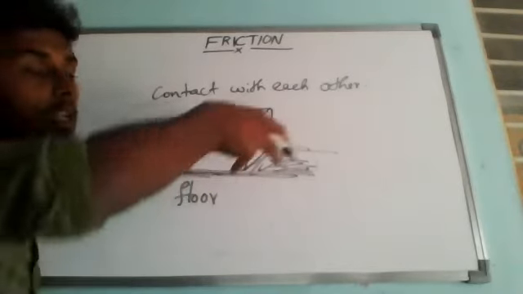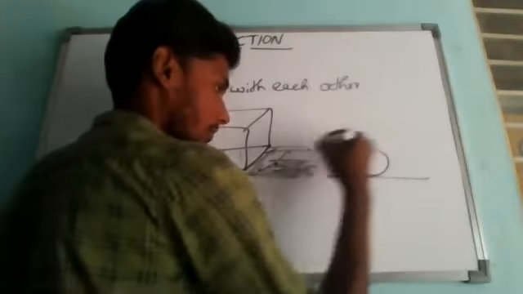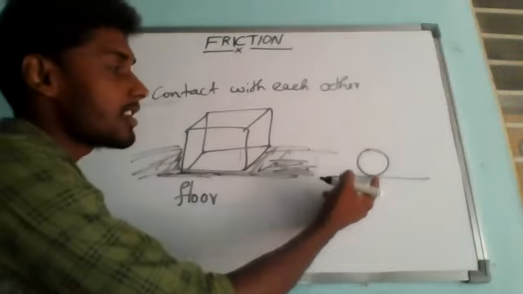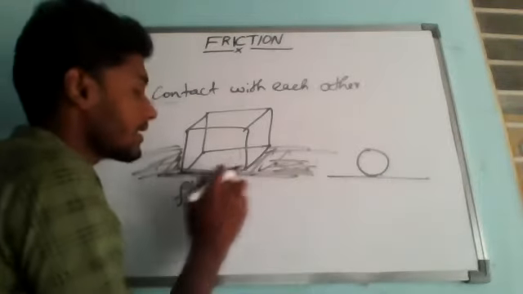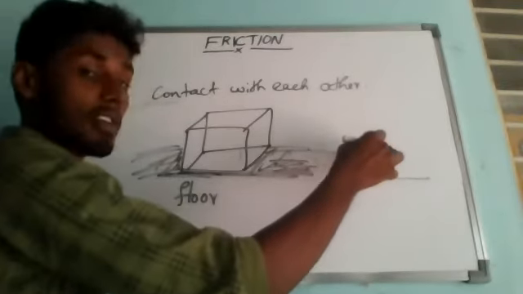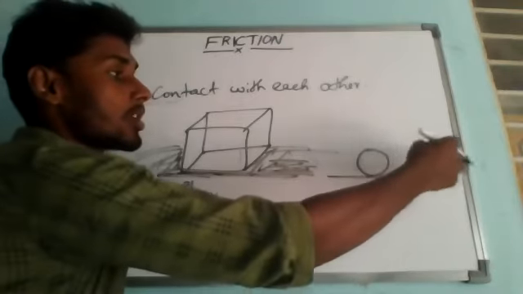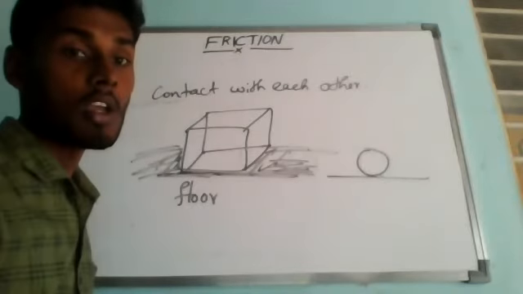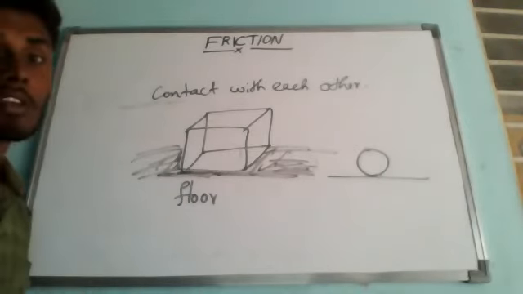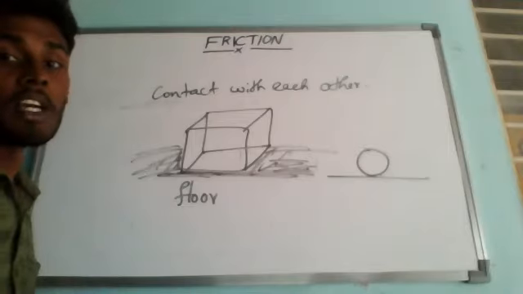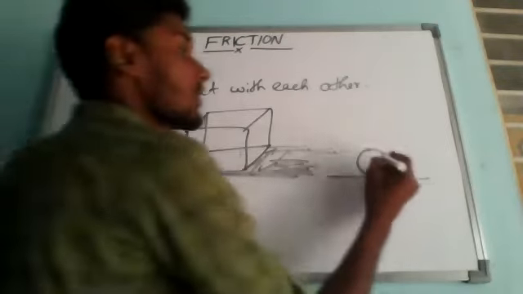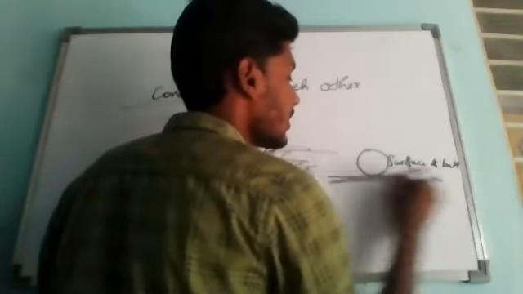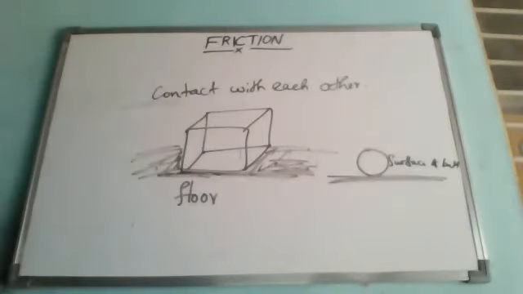And in the case of a ball rolling on the ground, here also if you observe, always the bottom surface of the ball, understand? See here the bottom surface of the box is fixed, but in this case it is not fixed. Here it is a circular object, a spherical shape. So always the bottom surface of the ball will be changing, but something will definitely always be in contact. So for a rolling ball on the ground, the friction occurs between the surface of the ground and the surface of the ball. So always there also frictional force is occurring.